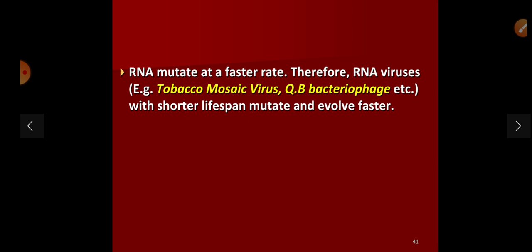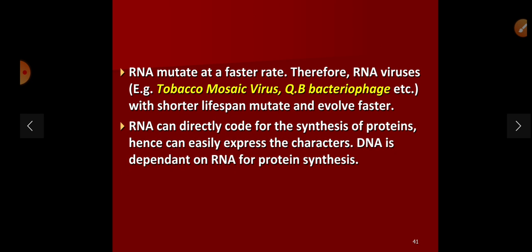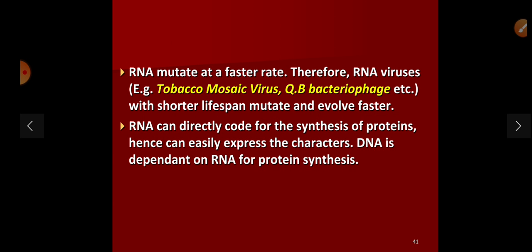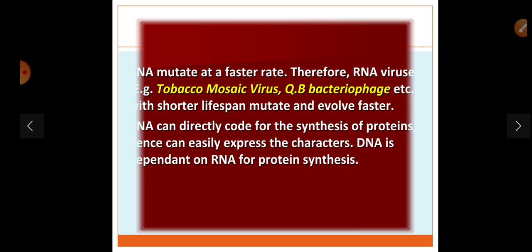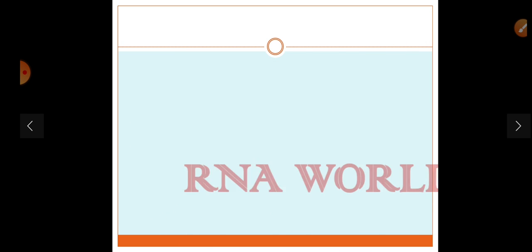RNA mutates at a faster rate, therefore RNA viruses, such as tobacco mosaic virus, with shorter lifespans, mutate and evolve faster. RNA can directly code for the synthesis of protein, hence can easily express the characters. DNA is dependent on RNA for protein synthesis.